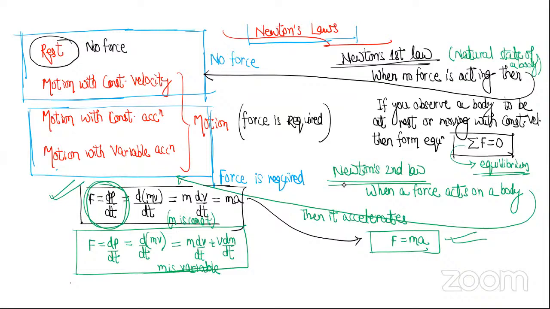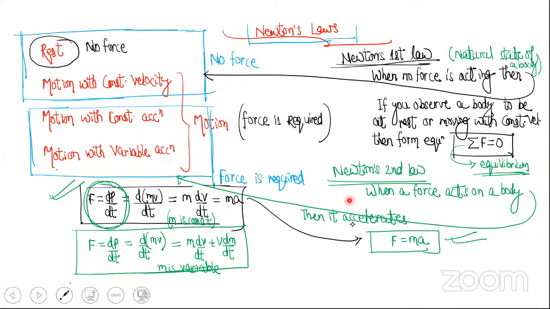So before Newton, people thought that out of these four cases, only this one case is related to no force, and the other three cases are related to force. But after Newton, now we understand that the first two cases are related to no force, and the second two cases are related with force. So no force means the body can be at rest or can move with constant velocity. Force means it can accelerate like that.